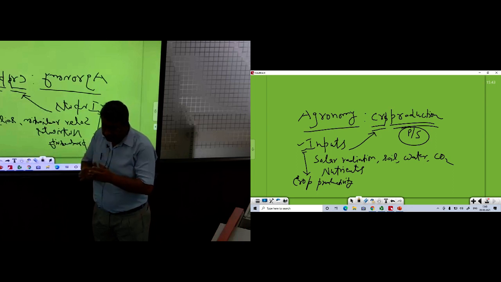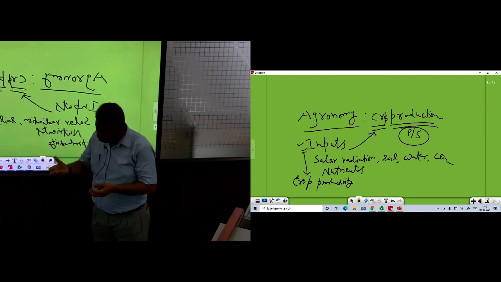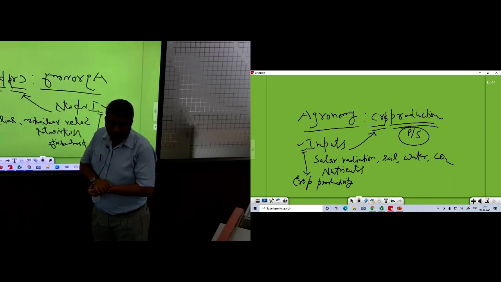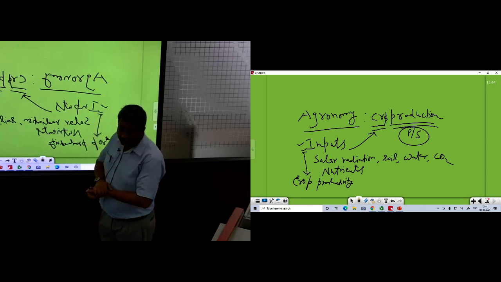Okay. So, practice means how to sow the crop, how to give irrigation water, how to put the nutrient in the right way so that roots are able to absorb, and how much nutrient should be applied. So, these are the practices, and how to manipulate the soil conditions which are favorable for crop production. So this is about crop production.